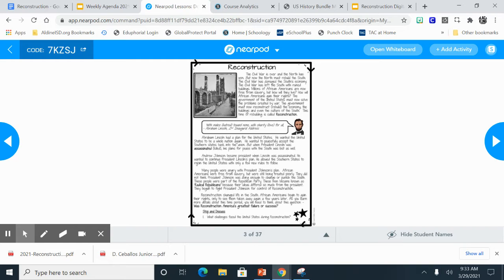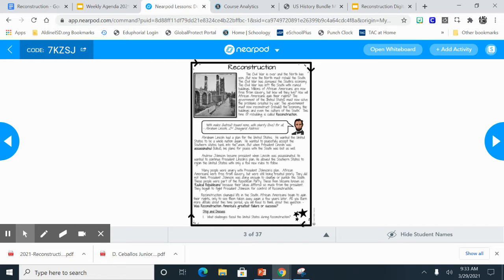"With malice toward none, with charity for all." Abraham Lincoln, second inaugural address. Abraham Lincoln had a plan for the United States. He wanted the United States to be a whole nation again. He wanted to peacefully accept the Southern states back into the Union.